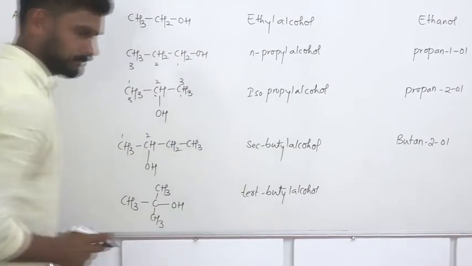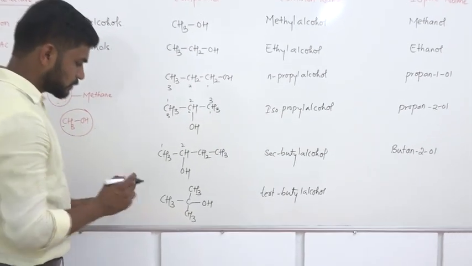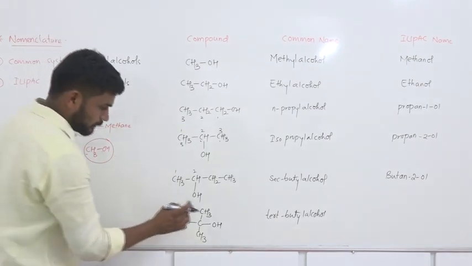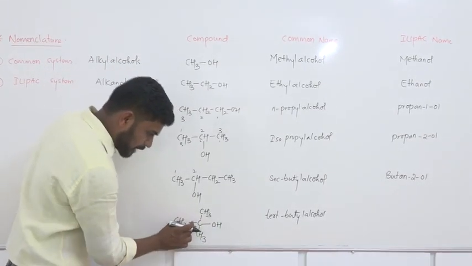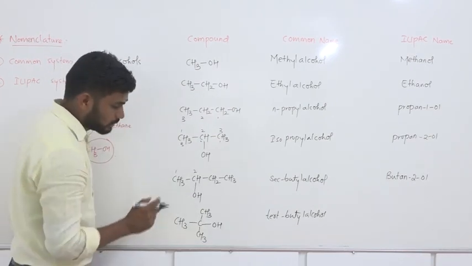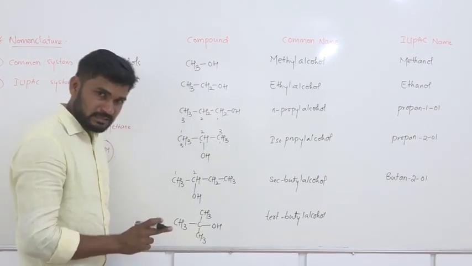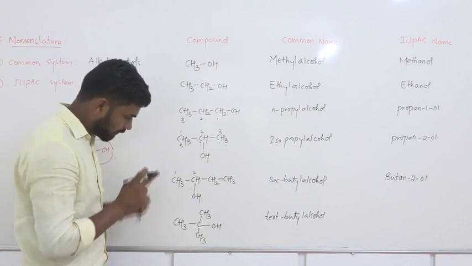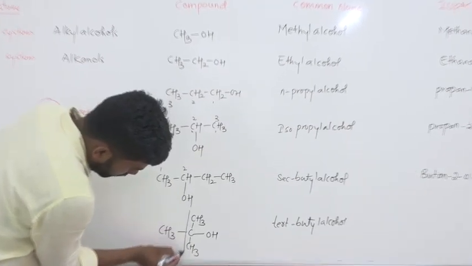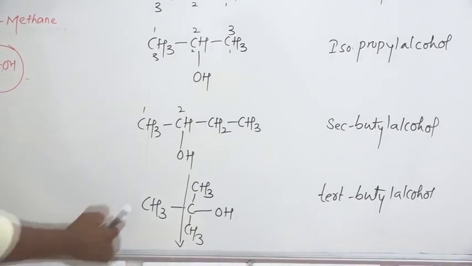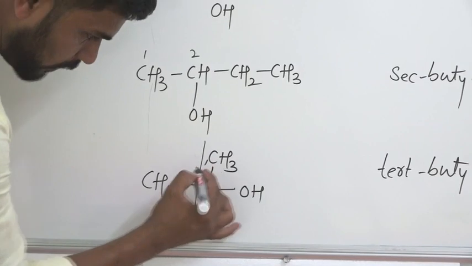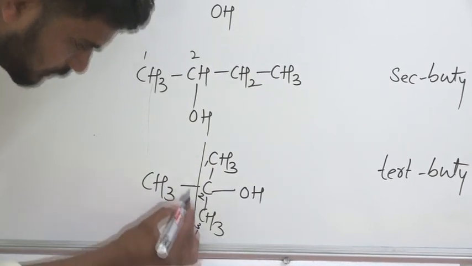And for the IUPAC name of this compound, we have to follow the rules here. We have to check which carbon atom the OH group is present on. So we have to consider the longest chain, which should consist of the maximum number of carbon atoms along with the functional group. So let us consider this as the longest chain. This longest chain consists of 3 carbon atoms. 1, 2, 3.